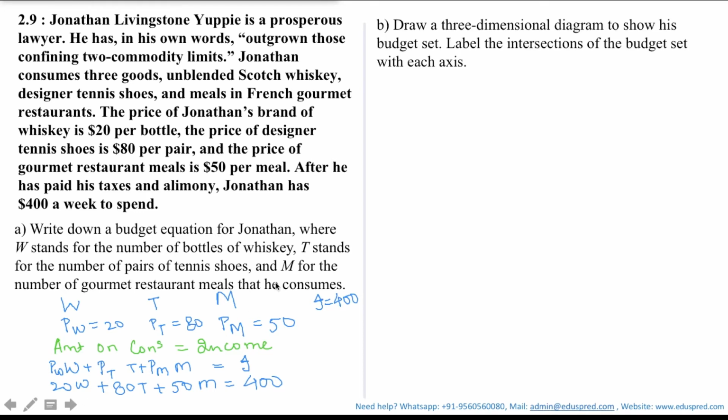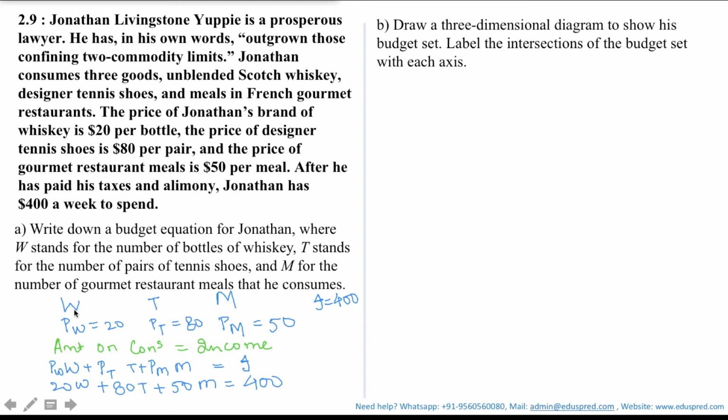Now moving on to the next part, we have to draw the three-dimensional diagram to show his budget set and label the intersections of the budget set with each axis. If you recall what we used to do in the two commodity case, we used to calculate the intercepts by keeping the value of one good as 0 and then joining those two distinct points to get a line. We will use the same approach here, but instead of a line, now you will have a plane, as this is a case of three commodities.